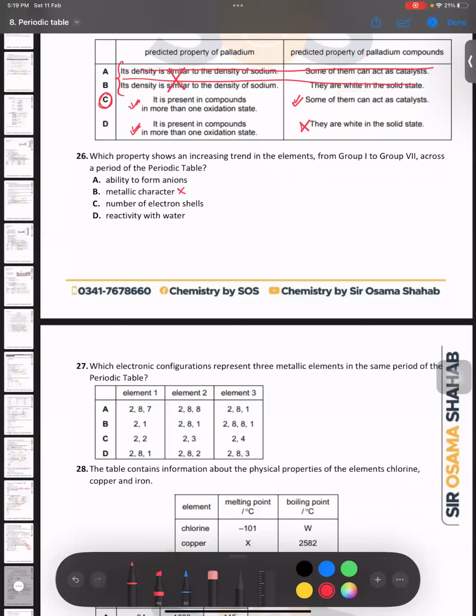Which property shows an increasing trend in the element from group 1 to group 7? Sir, I think A would be the right answer. Number of electron shells is not the right thing. Reactivity with water is not the right thing. So the right answer is A.